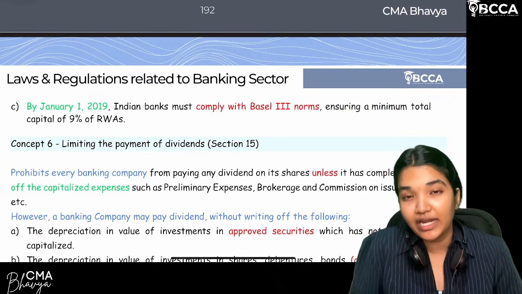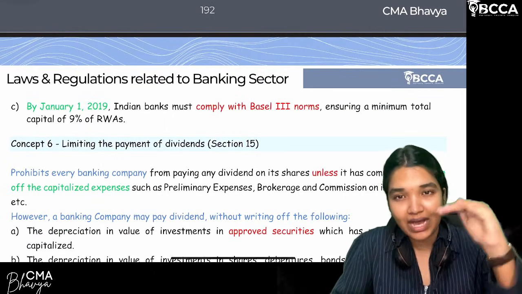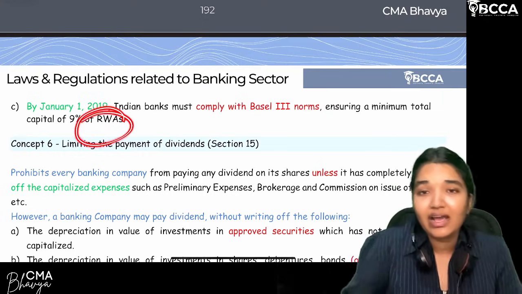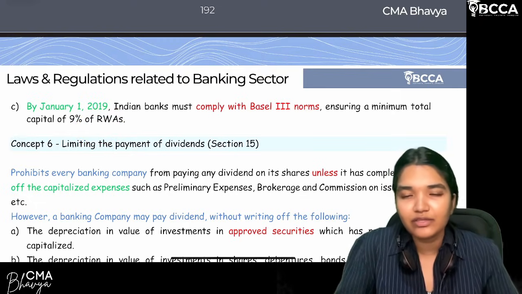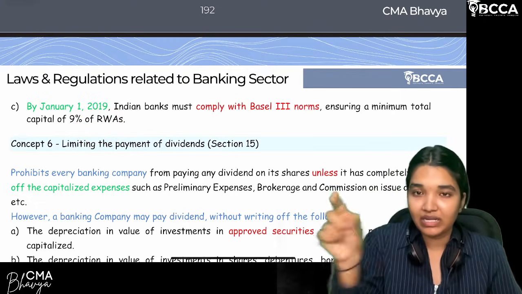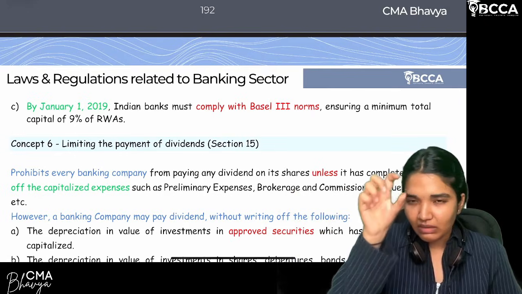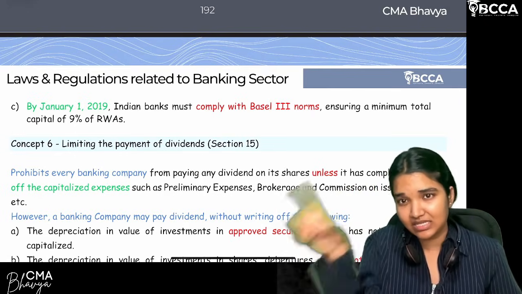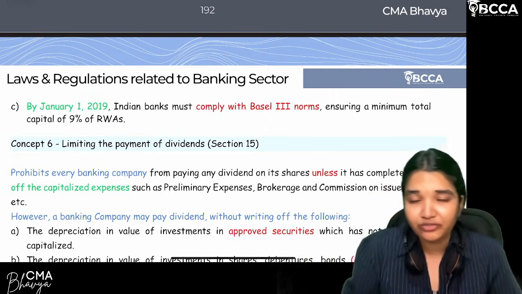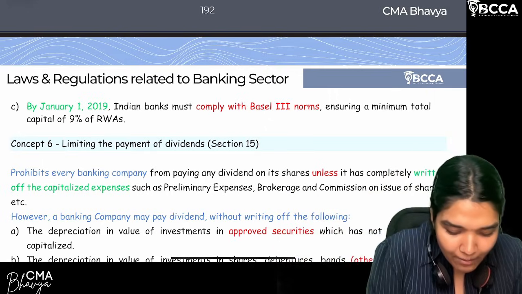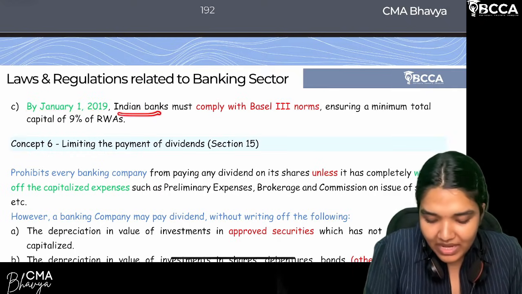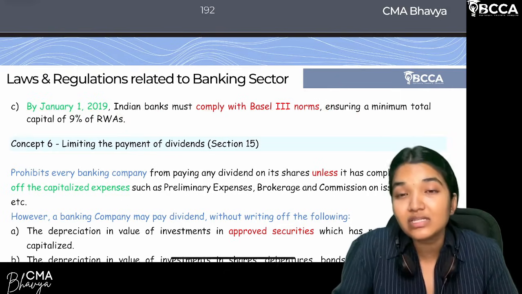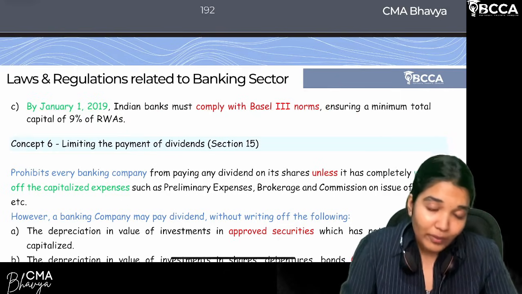Now, how much should be maintained? How much capital adequacy ratio should be maintained? Capital adequacy ratio as per the Basel III norms is 9% of the risk weighted assets. Are we clear? So how do you calculate the formula? It's very simple. Bank's capital, tier 1 capital plus tier 2 capital, divided by risk weighted assets. That is the percentage of the capital adequacy ratio. So by January 1st, 2019, Indian banks must comply with Basel III norms, ensuring a minimum total capital of 9% of the risk weighted assets. I hope I'm clear with this.